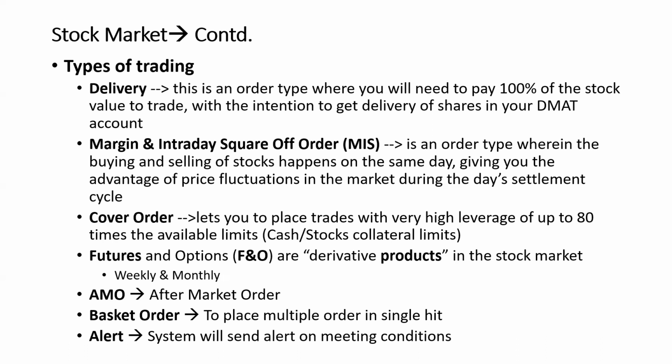There is another thing called basket order. Suppose you want to buy multiple shares at one point of time, we use the basket order option. Alert. Suppose you are getting into some meeting or you are going outside, you will not be able to track the system. Then what we can do is set an alert. If the value crosses this value, or if the value goes below this value, send an alert to me, an email or a message.